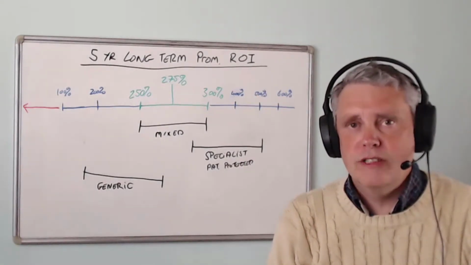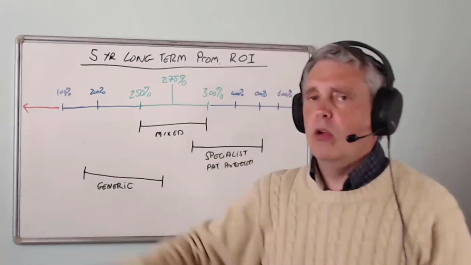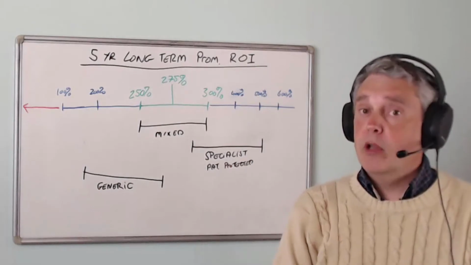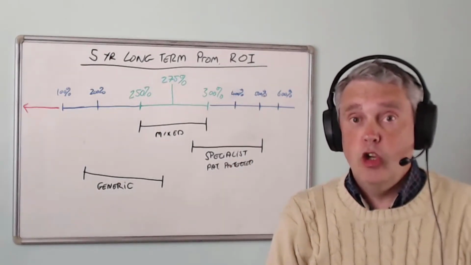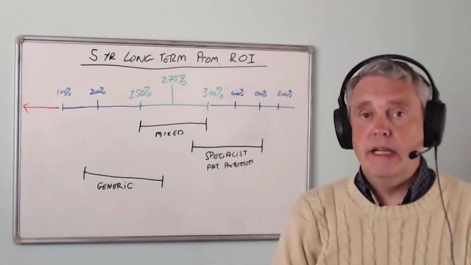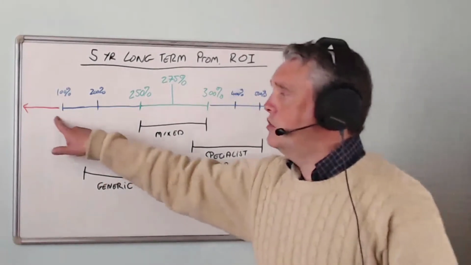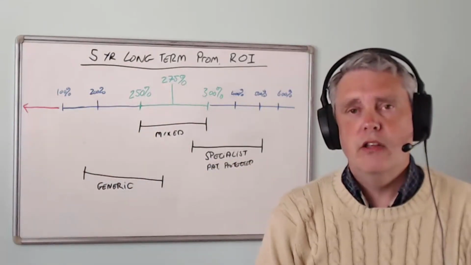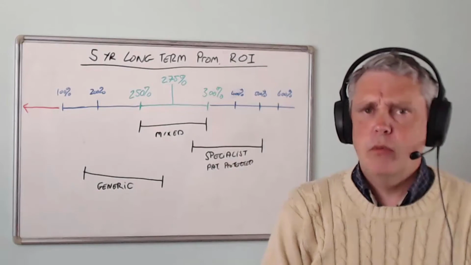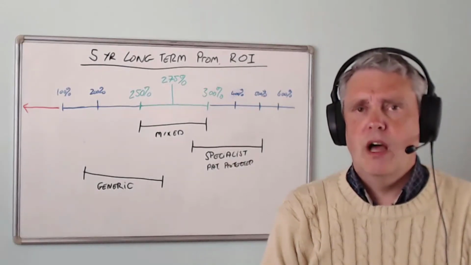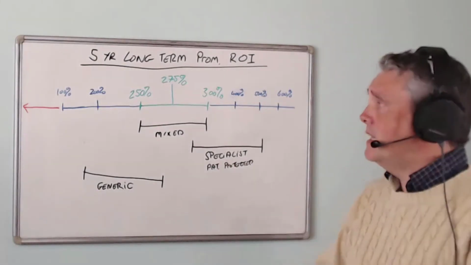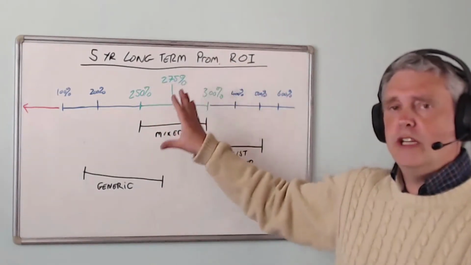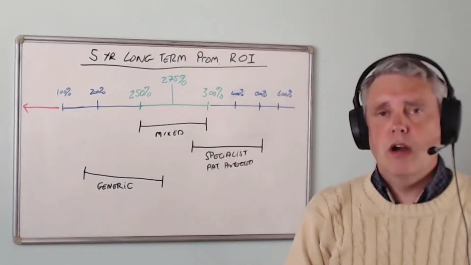But one thing we can say for all organizations is you definitely do not want to have a long-term promotional ROI of less than 100%, because less than 100% will definitely mean you're making a loss and you're not getting back the money that you are investing in promotion. So you'll see it's red here on my little chart. We definitely don't want that. 100% is your break-even point, and we definitely want to see a long-term return on investment higher than 100%.